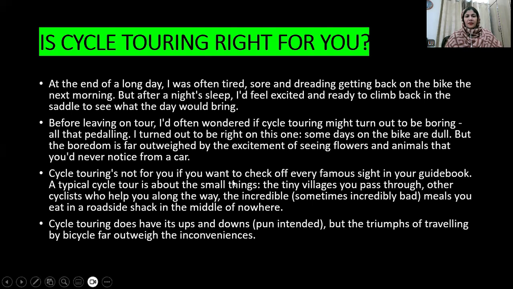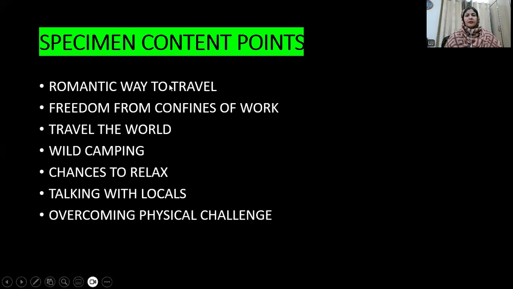Then this is the remaining part of the same passage. The name of the passage is Cycle Touring: Right for You. I have taken the picture of the text from the past paper. You can read it yourself, and then we will look into the content points of this passage. These are the specimen content points. Why did I show them to you? So that you know that the content points should be as brief as these, as smart as these, as catchy as these and as attractive as these.